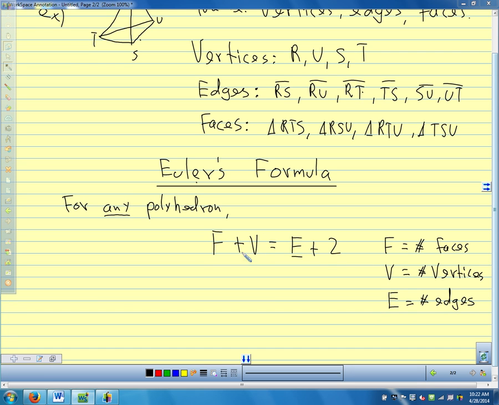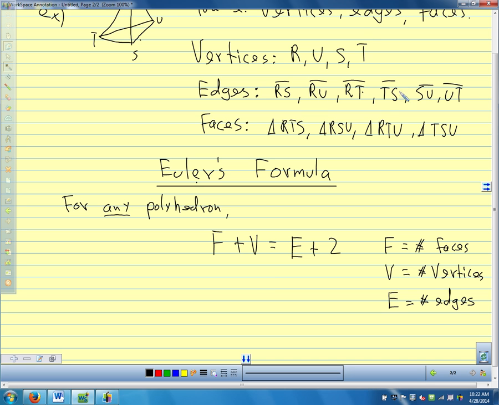So it's pretty amazing that the relationship between the faces, the vertices, and the edges turns out to be this nice simple equation. And what it really tells us is how, in order for these things to connect up, in order to make a solid shape, what has to happen for that to work.